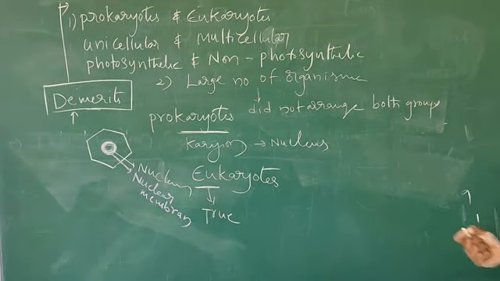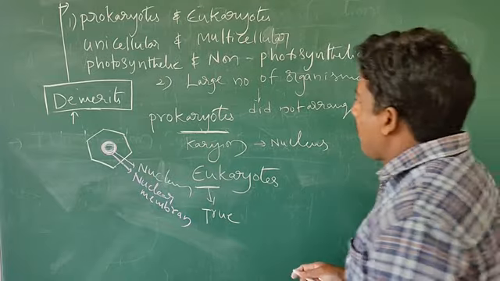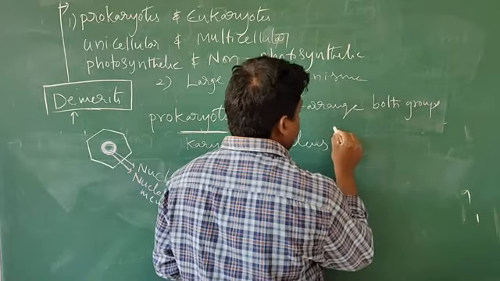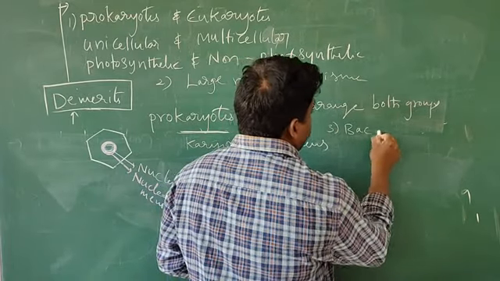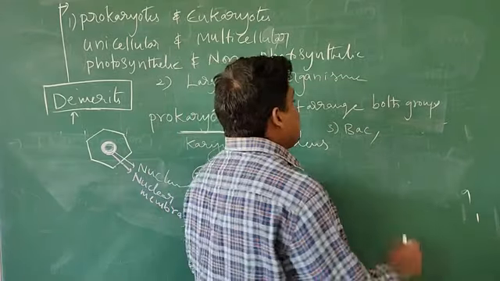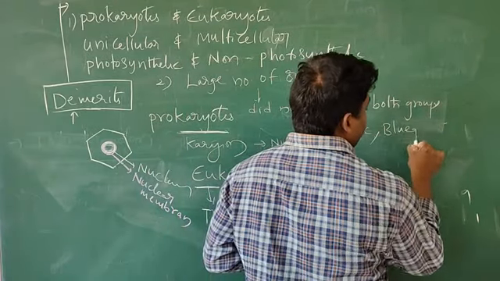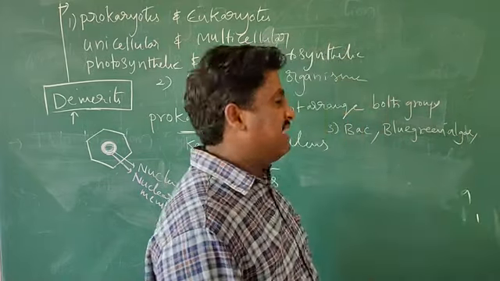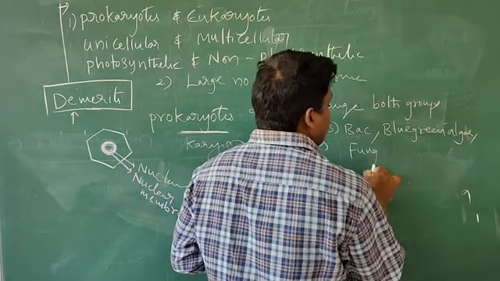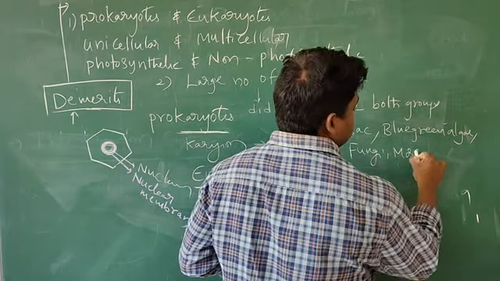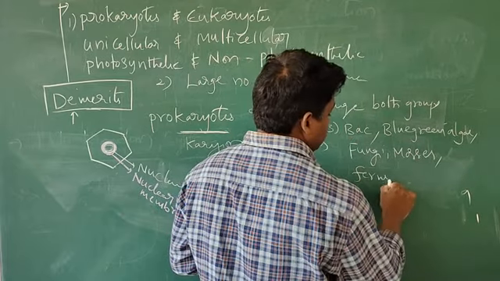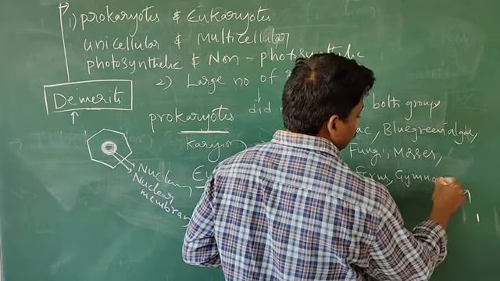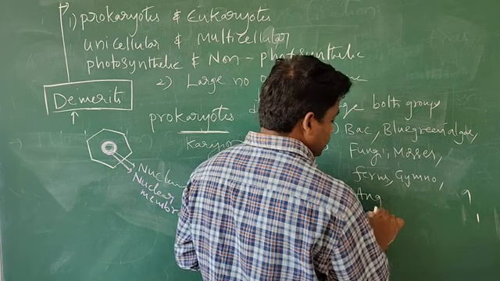Next, one more character. Bacteria and blue-green algae, and fungi and mosses and plants, and gymnosperms and angiosperms.